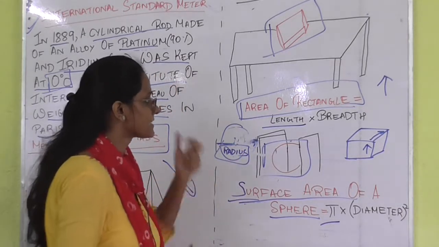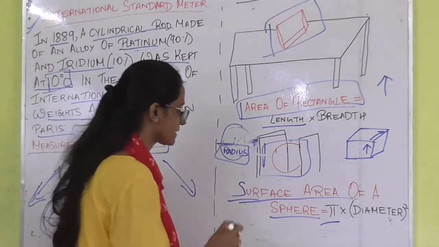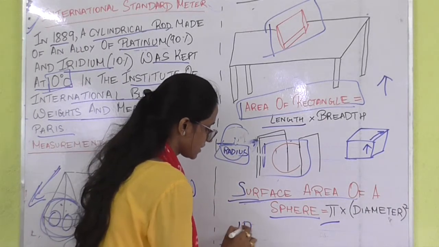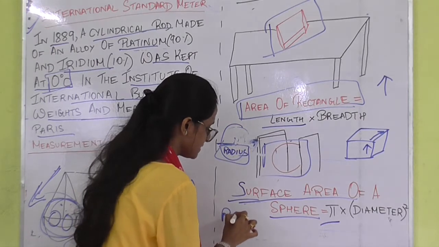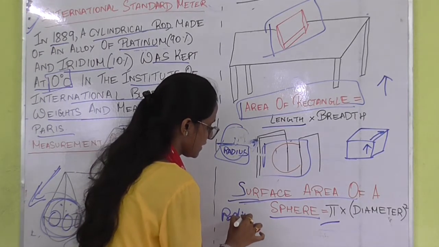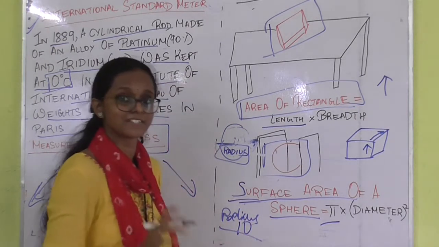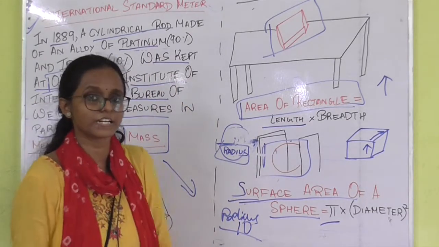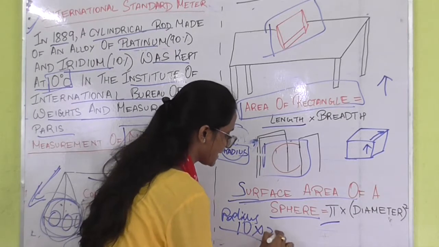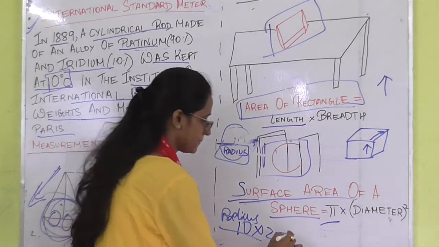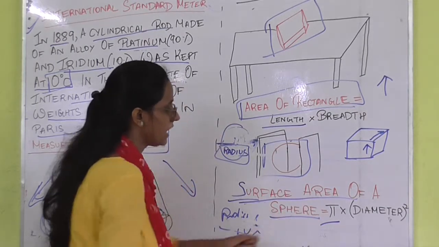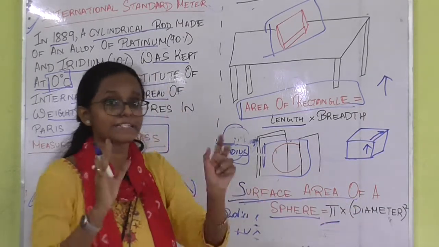Okay, now in the examination, what happens? Most of the time, in order to trick you, the teacher uses the radius. But you should not be afraid, because the radius can be converted into the diameter by multiplying by 2. Now if we go according to the formula, pi is a constant.